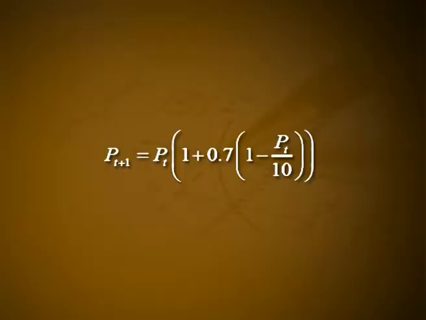Example 1. Consider again the model P(t+1) = P(t) × (1 + 0.7 × (1 − P(t)/10)), which we know has equilibria P star = 0 and 10. First, we will investigate P star = 10, which we believe is stable from numerical experiments.